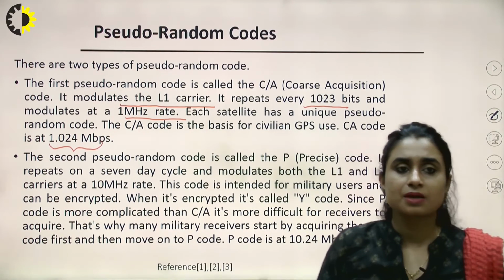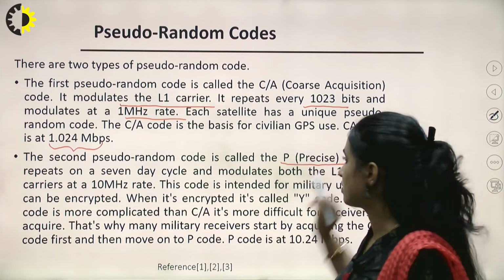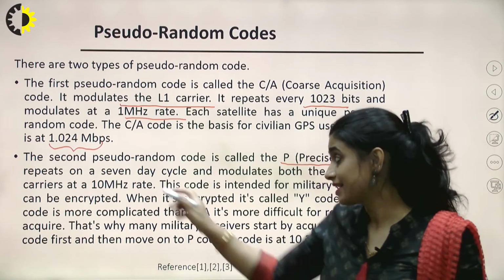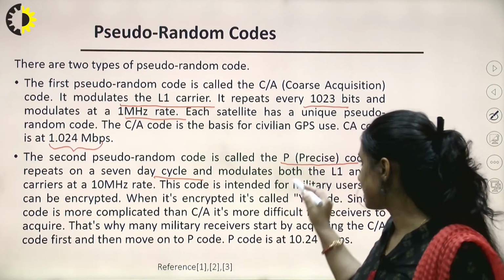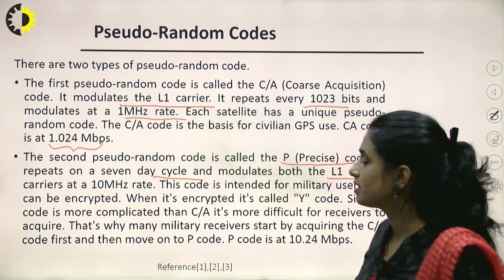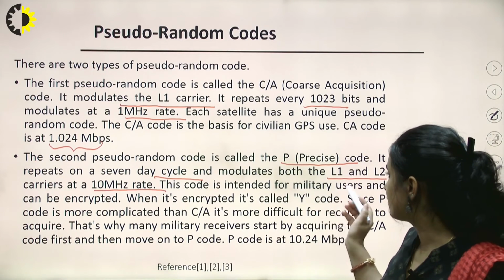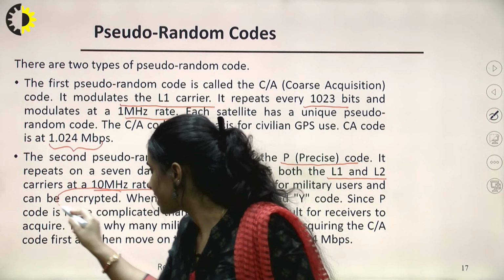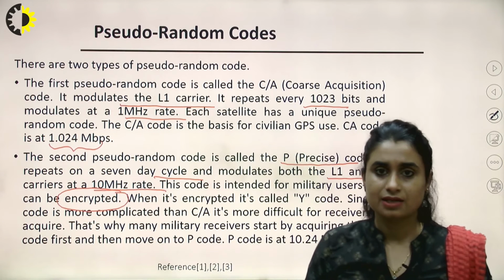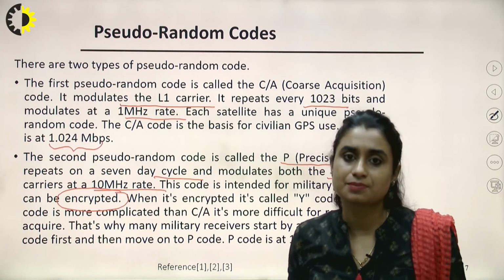For military purposes, we use the precise code, which is also called the P code. It repeats on a 7-day cycle. We keep on changing it. And it is capable of modulating both the L1 and L2 carrier at a 10 megahertz rate. This code is intended for military users and the main advantage of it is that it can be encrypted. Military communication has to be secure all the time, so we use cryptography, that is, encryption schemes on it.